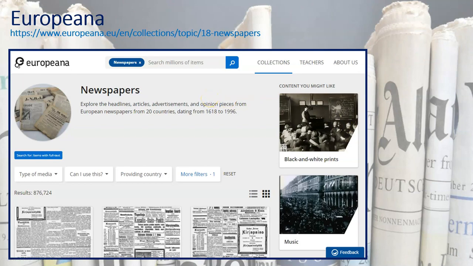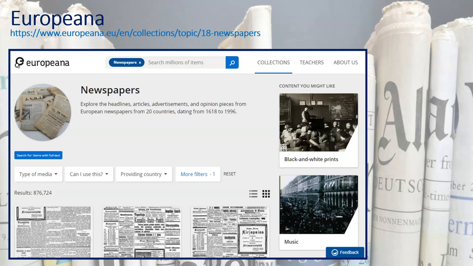Europeana is a wonderful website. It is not limited to just newspapers, and that's something to keep in mind, that some of the resources I'm mentioning, it's not just what I'm talking about. There might be other things. So always use this as an opportunity to go play with these websites.